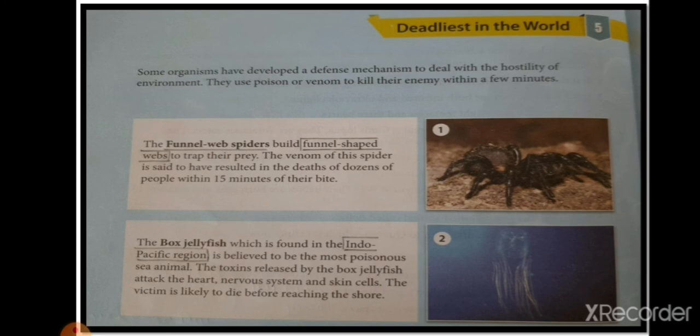Deadliest in the world. That means in this part we are going to learn about the animals that are poisonous, or their venom can kill people or their enemies. Some organisms have developed a defense mechanism to deal with the hostility of the environment. Since they developed that kind of mechanism, they use their poison or venom to kill their enemy within a few minutes.